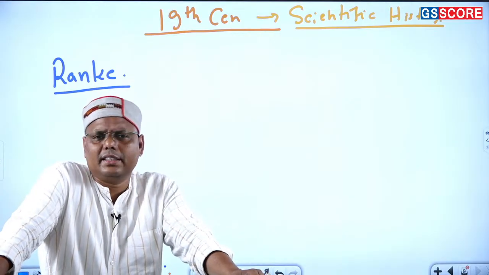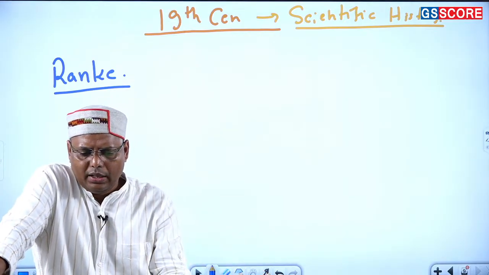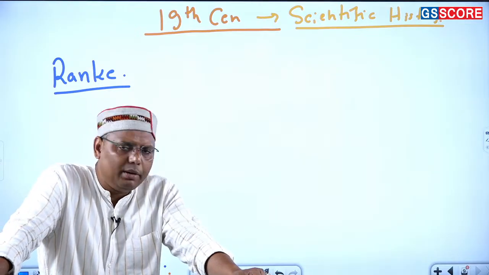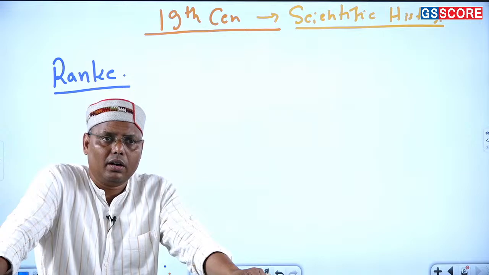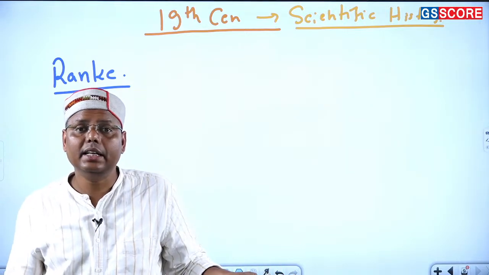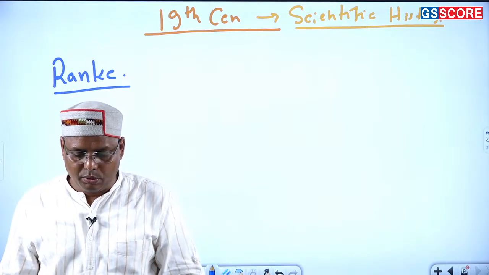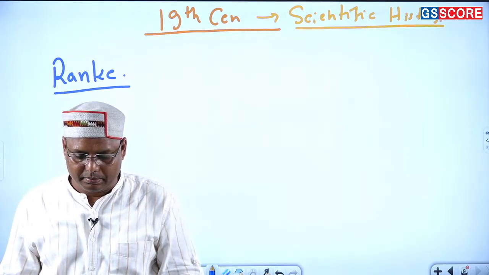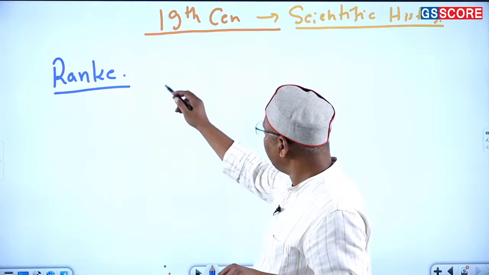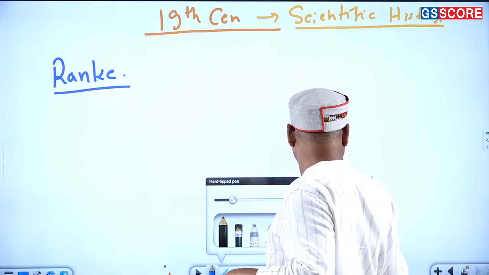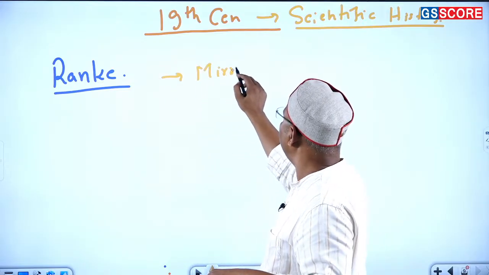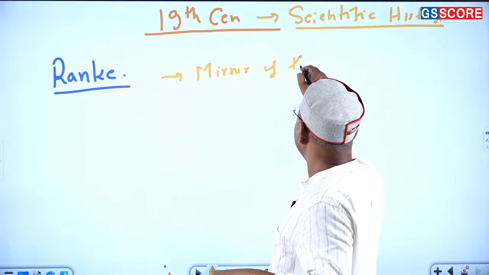I have already discussed Ranke, right? And I told you that Ranke believed it is quite possible that history can be written the same way or the way it happened in the past. So I told you that it is presenting a mirror of the past. That is how it has been presented. So Ranke simply says that history can be written in a very scientific way, or it is the mirror of the past.